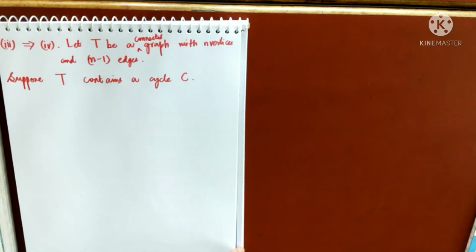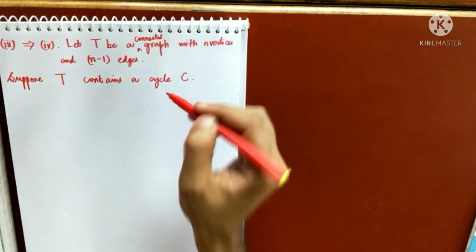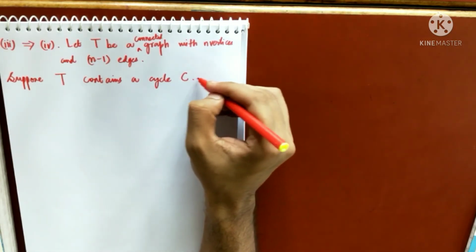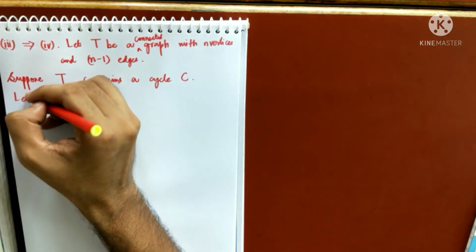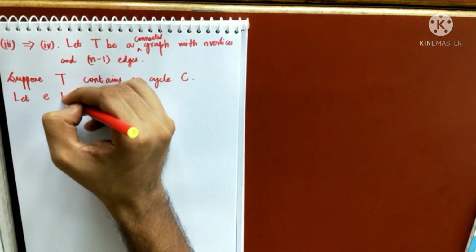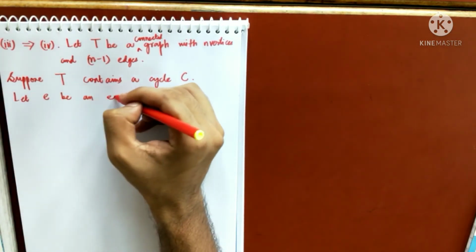So suppose T contains a cycle C, we'll show that this cannot happen. Let e be an edge of C.